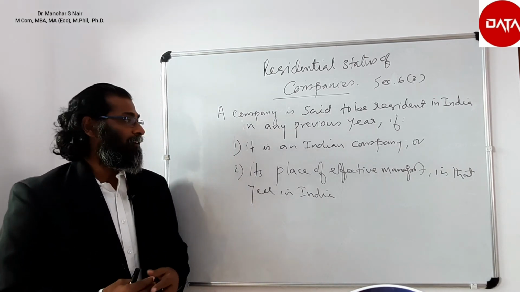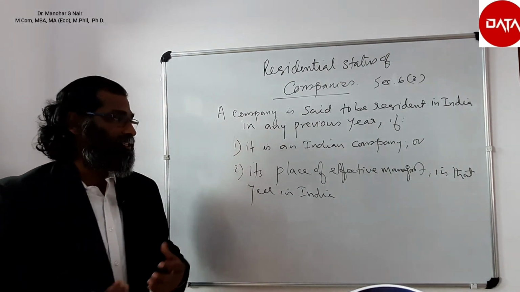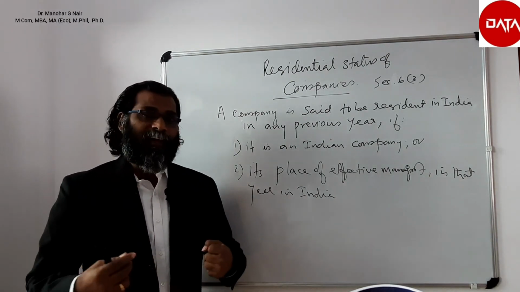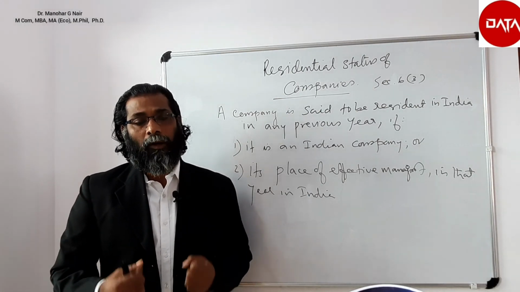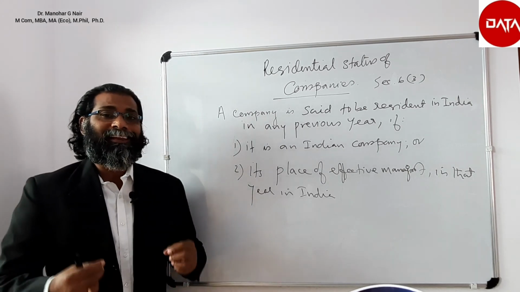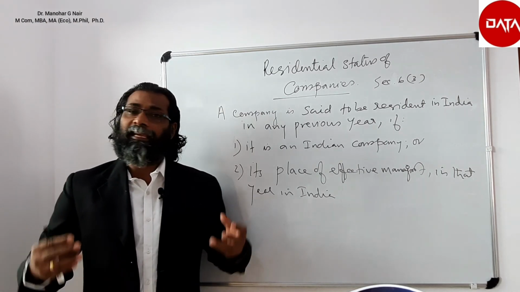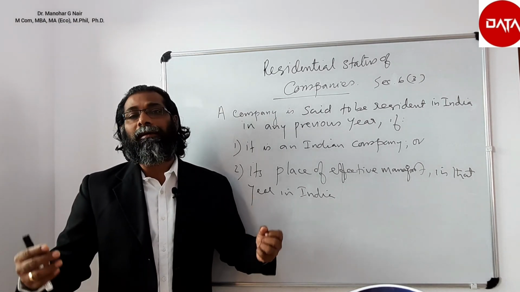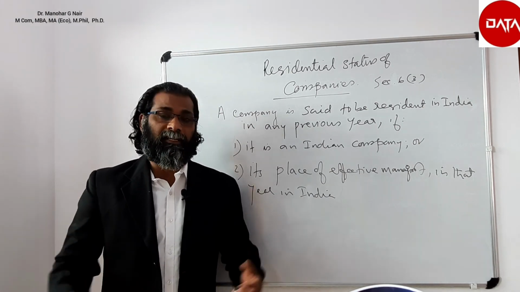Condition 1 is that it is an Indian company, or its place of effective management in that year is in India. Then only a company would be called a resident company, resident in India. A company can either be resident or non-resident. A company cannot be not ordinarily resident.